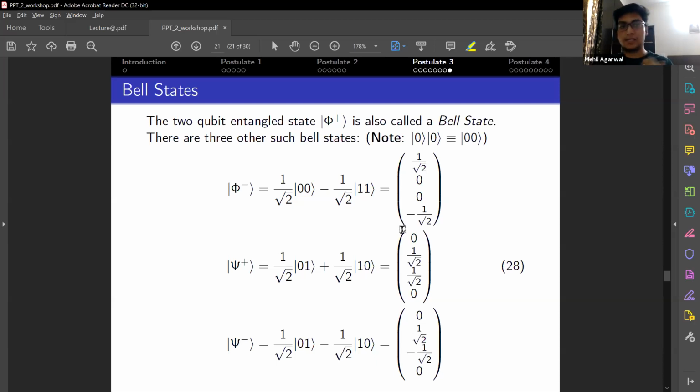Another thing, you cannot represent an entangled state on a Bloch sphere. You can only represent tensor product states on a Bloch sphere. You'll see more about this in the lecture by Adam. He'll discuss that.